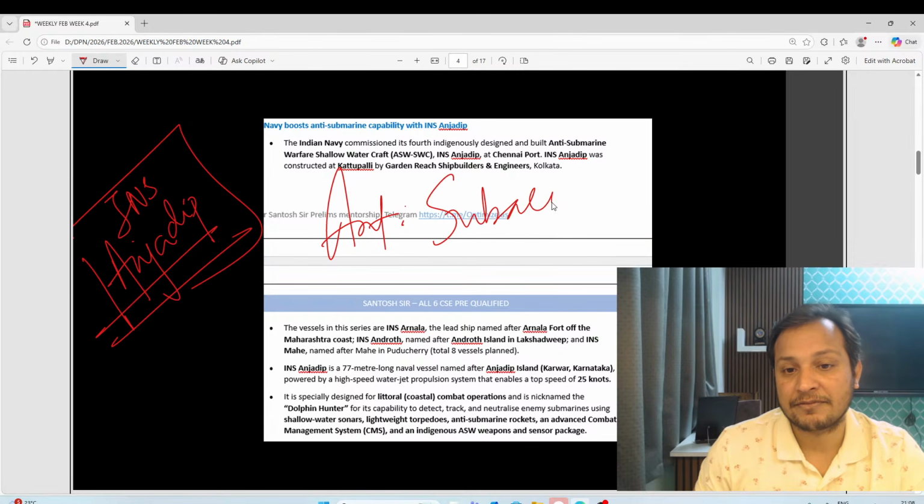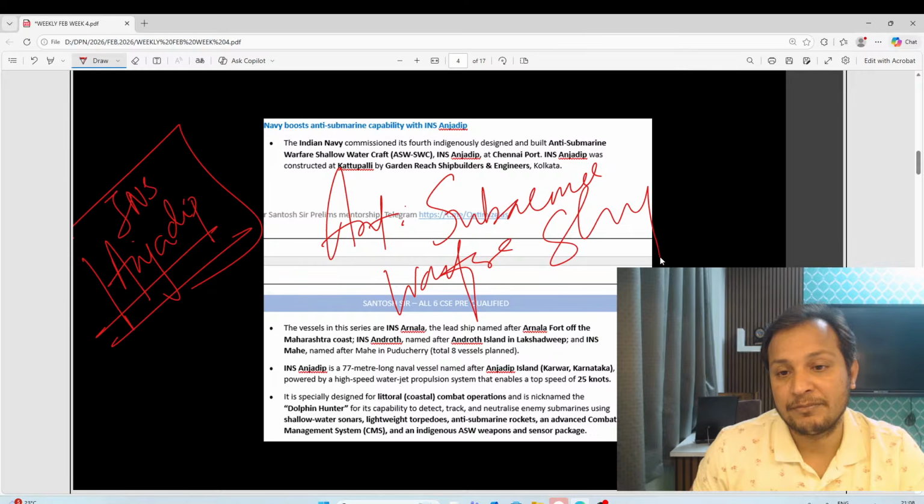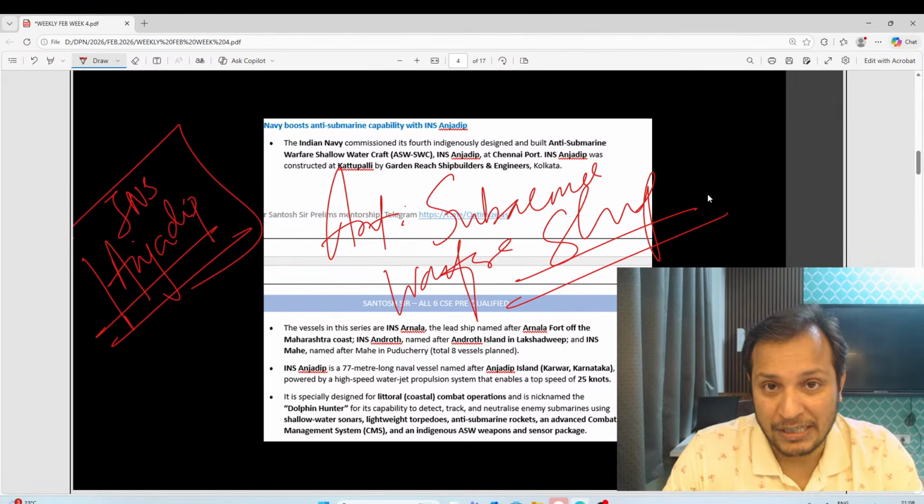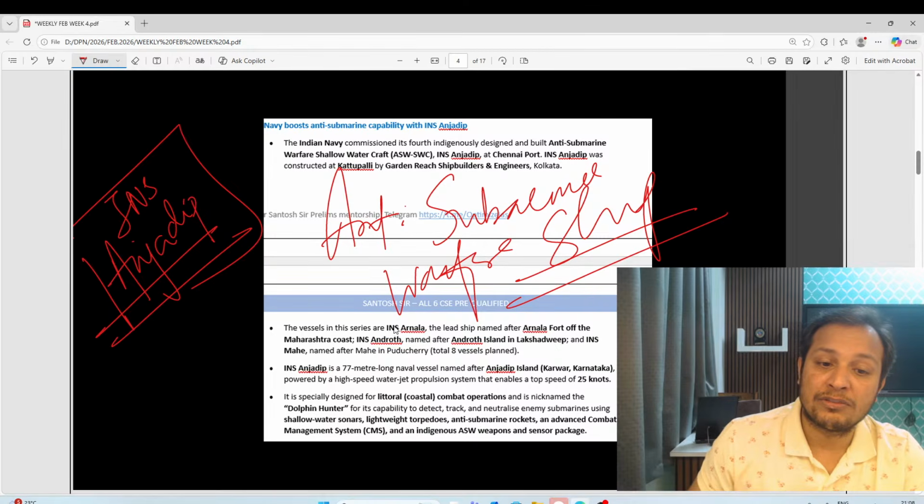Anti-submarine warfare ship. Okay, this is the fourth ship, anti-submarine ship, fourth. Before that there were other vessels like INS Arnala, INS Androth. So this is Anjadeep, INS Anjadeep.